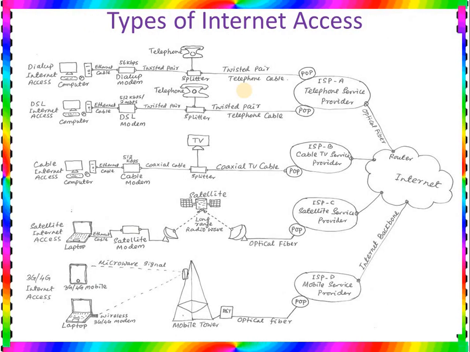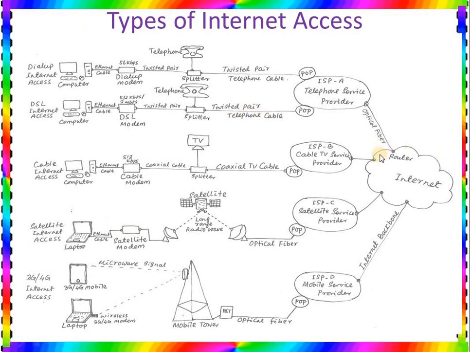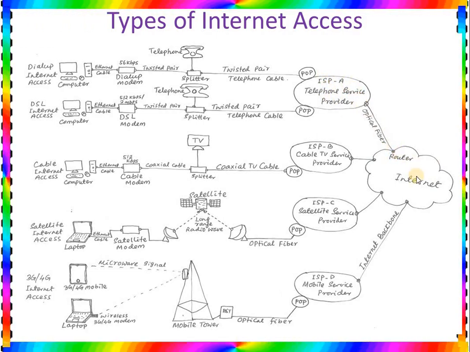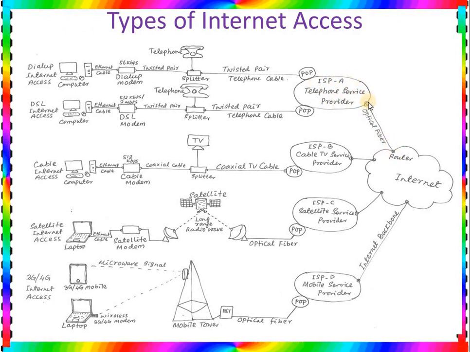So if we put all these types of internet access together, then the picture will be like this. Let's understand this picture. Here you can find this is the internet. The internet is connected with the telephone service provider. Here the telephone service provider is connected by a big router. The router is connected to this telephone service provider by using optical fiber, or high speed optical fiber, which is also called the internet backbone.